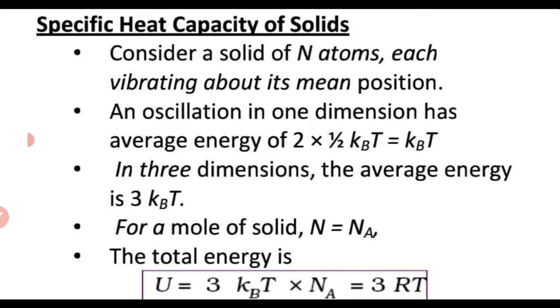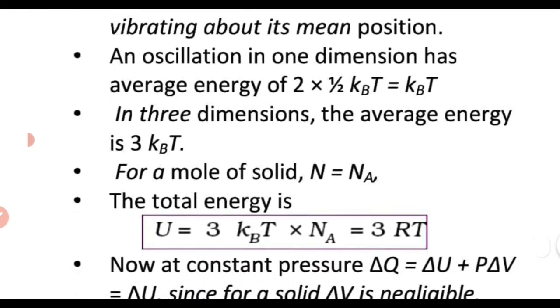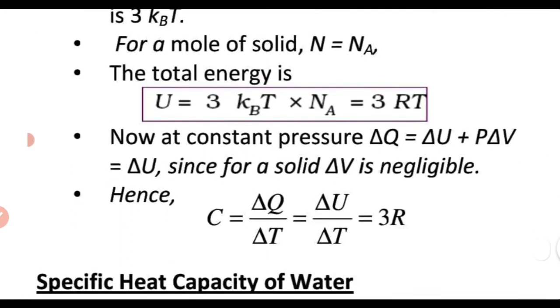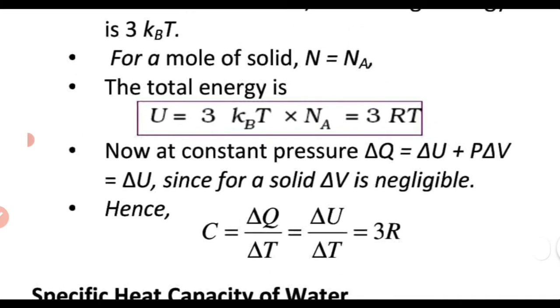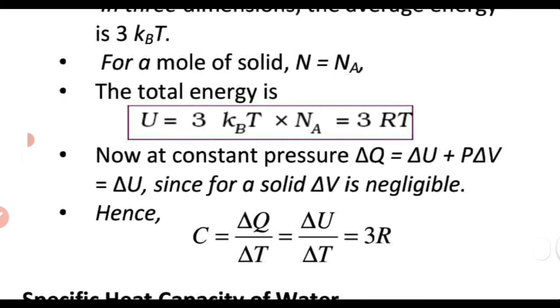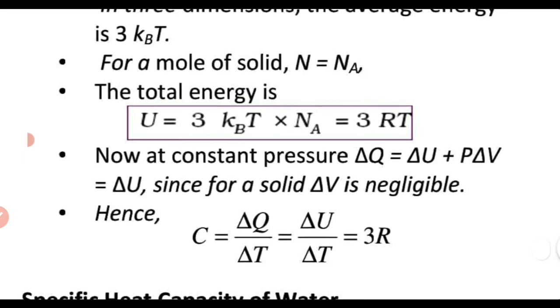So the total internal energy per molecule in a solid will be 6 into half kBT, that is 3 kBT. So if we consider 1 mole of a solid substance, the total internal energy becomes 3 RT. Therefore, the molar specific heat capacity C is equal to delta Q by delta T, that is the same as delta U by delta T, that is equal to 3R. That means for solids, we are getting the specific heat capacity to be constant, which is 3R.